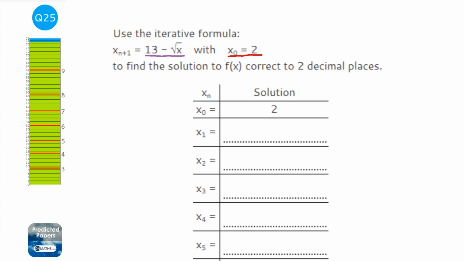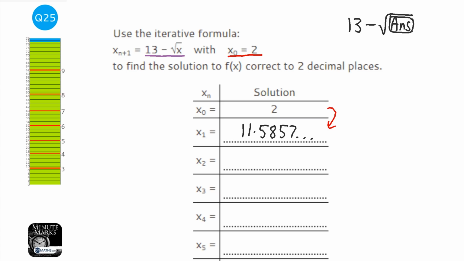Now, have your calculator out because it's a calculator question. I'm going to ask you to do something weird. What you're going to do is press 2 and then equals. Now, it equals 2, so the calculator just says 2. But this next step is actually pretty clever with these calculators. You can type in 13 minus square root answer. And on calculators it's normally ANS, or some of them they write the word answer. Now when you press equals, it will give us the answer, so that's great. So you might need to press S to D to make it a decimal. So we write down the answer,